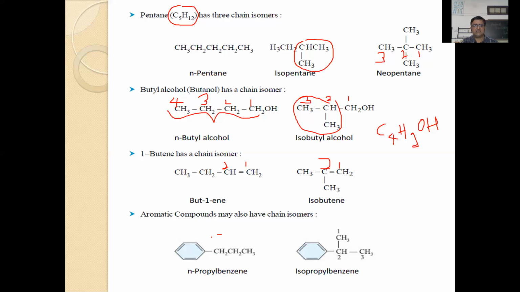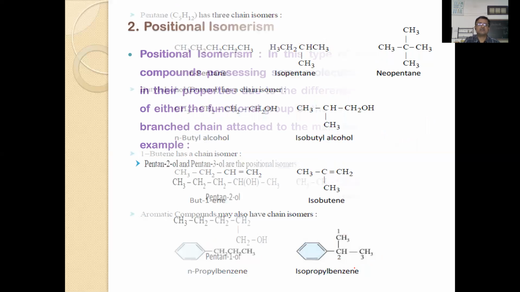Here also you can see this is N-propyl benzene. This is a benzene nucleus, and this is a propyl chain, an N-propyl chain. Then isopropyl benzene, this is an isopropyl group. Just a change in the carbon chain. So compounds which have the same molecular formula but differ in the carbon chain are called chain isomers.